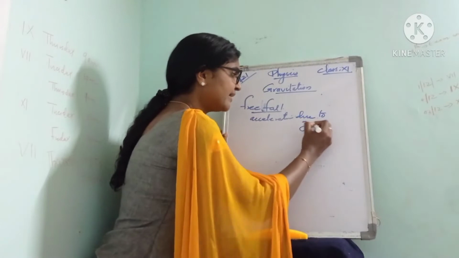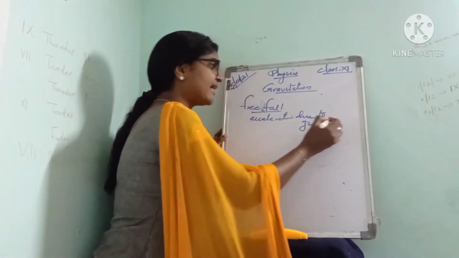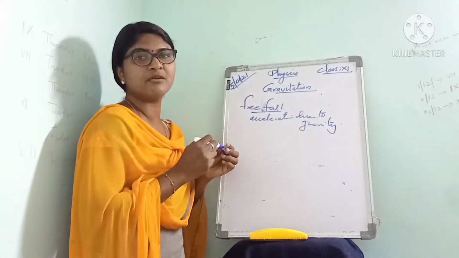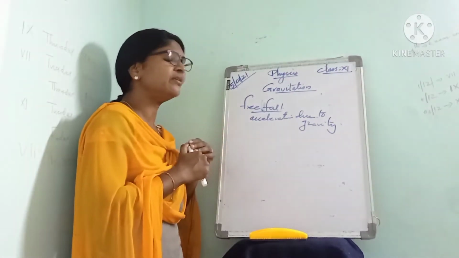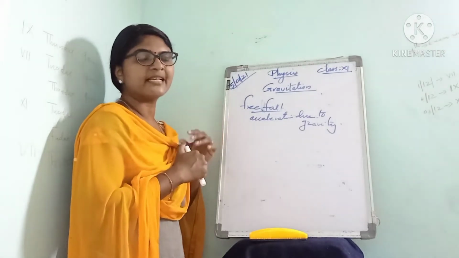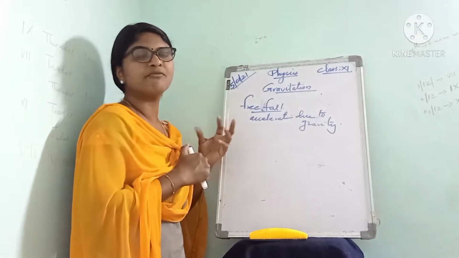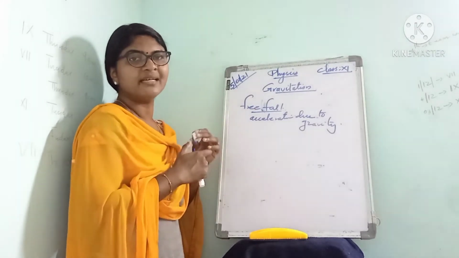The acceleration produced on a freely falling body due to Earth's gravitational force is called what? Acceleration due to gravity. The acceleration produced on a freely falling object due to Earth's gravitational force is called acceleration due to gravity.